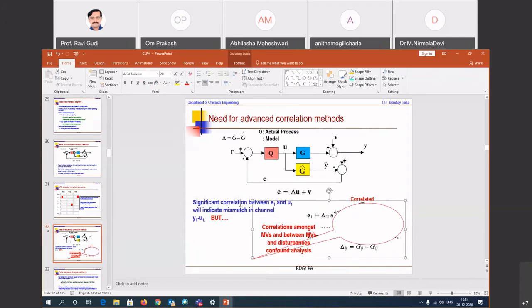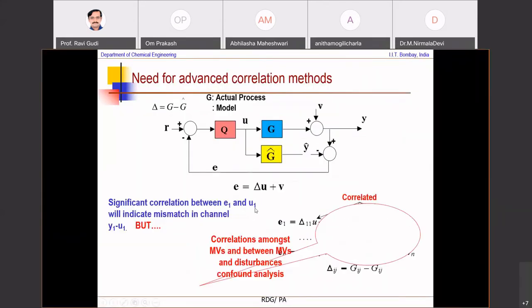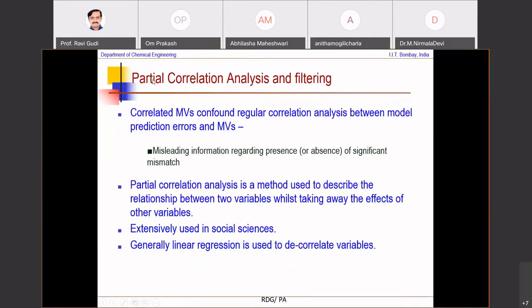And so what one needs to do is something called a partial correlation analysis. In a partial correlation analysis, when the variables across which you are testing the correlation are themselves correlated, it suppresses that correlation and gives you a clearer indication of a significant mismatch.